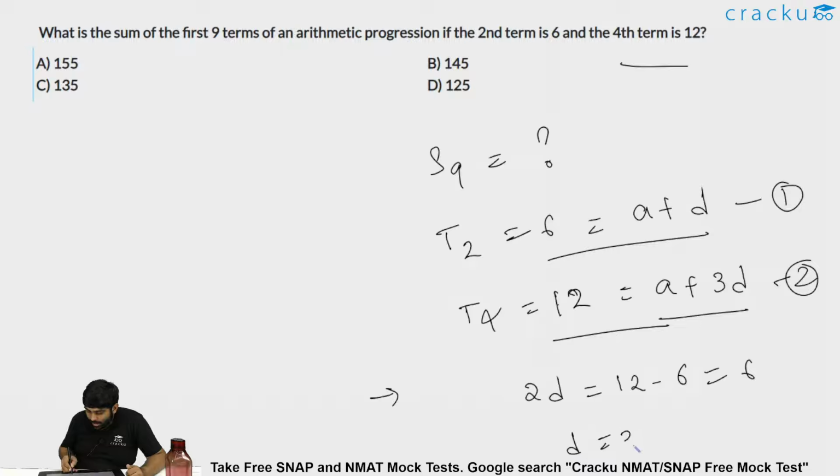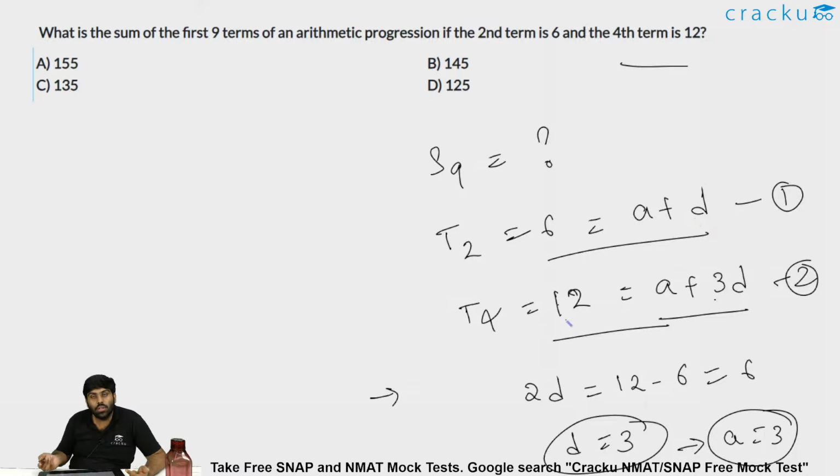That implies d is equal to 3. If d is equal to 3, this implies a is also equal to 3, because if d is 3, then a plus 9 is 12. So a is 12 minus 9, again 3. So a is 3, d is 3.